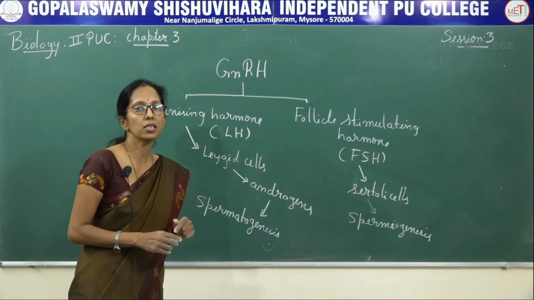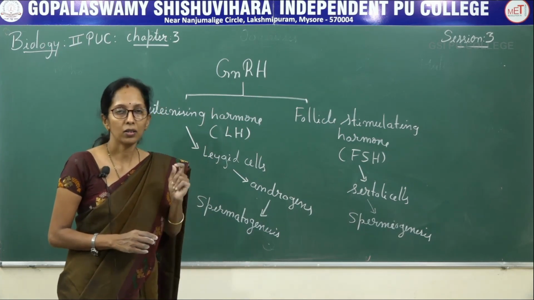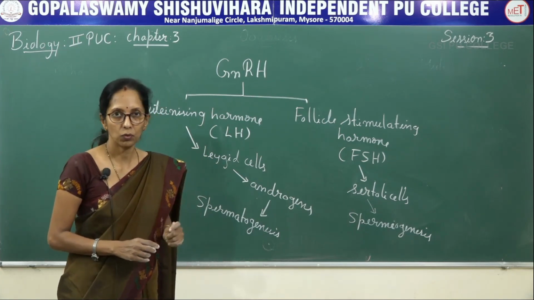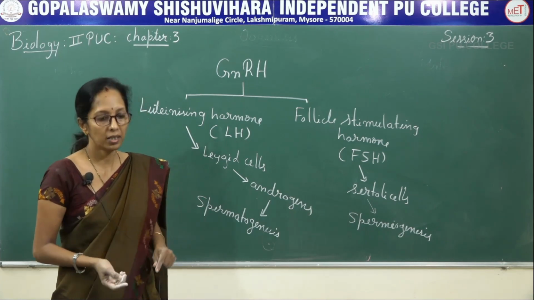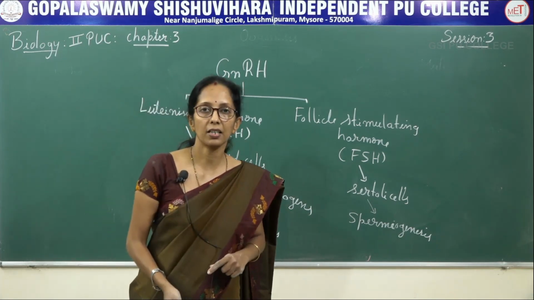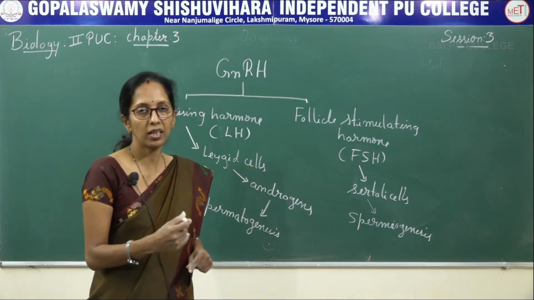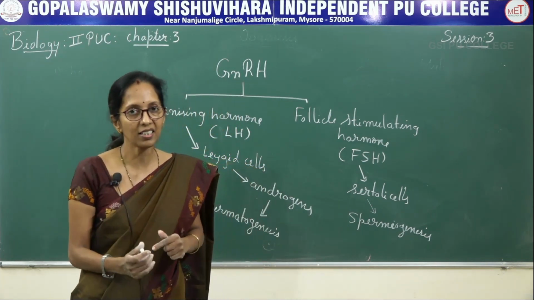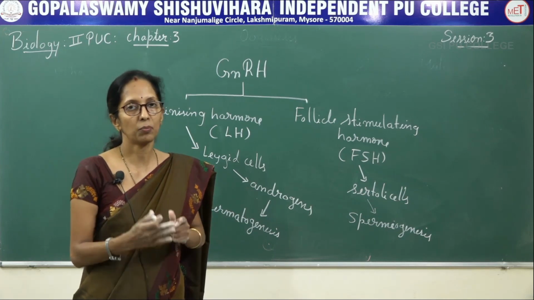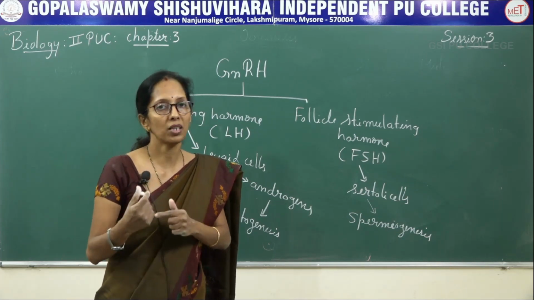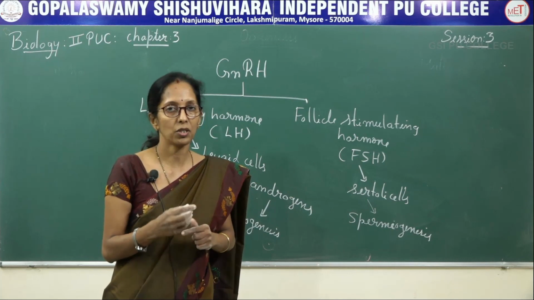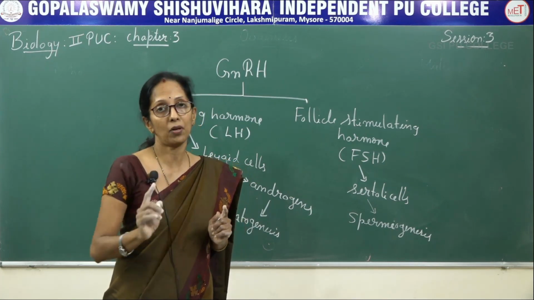Then coming to oogenesis, the synthesis of egg or ovum in the ovary. The primordial germ cell present inside the ovary undergoes repeated mitotic division to form oogonia. Oogonia increase in size, resulting in the formation of the primary oocyte. The primary oocyte undergoes first meiotic division to form unequal haploid cells.